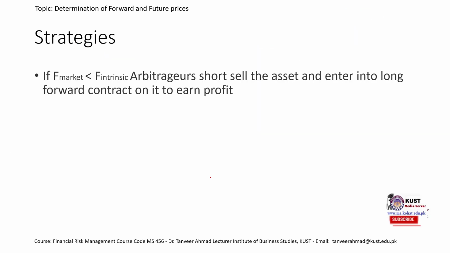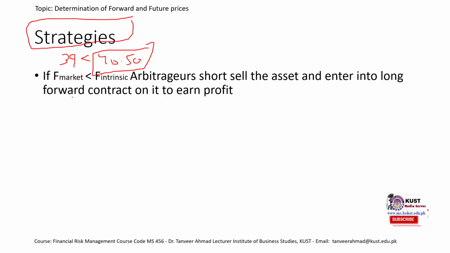Okay, but what if forward market price is less than forward intrinsic? Remember, the second part of the question was: what if the forward market is 39? What would happen? That clearly is less than forward intrinsic. Forward intrinsic was 40.5. Remember, forward intrinsic wouldn't change. The calculation would remain same. The formula would remain same. The only thing that would change is the strategy.